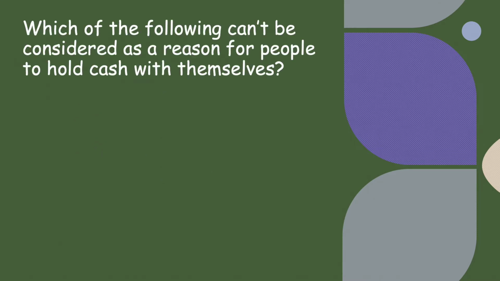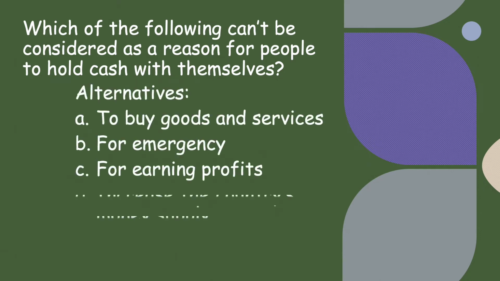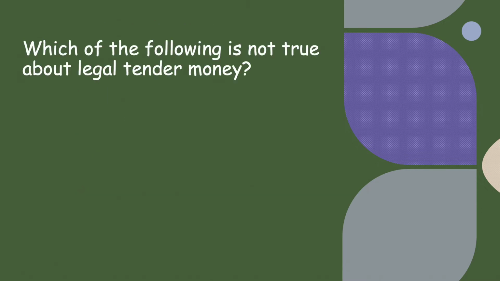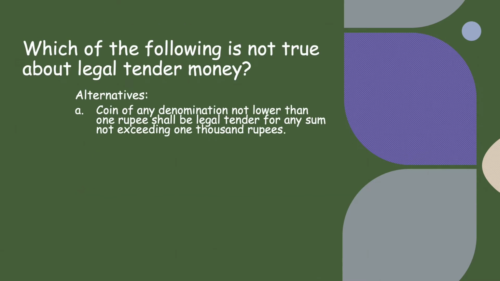Which of the following can't be considered as a reason for people to hold cash with themselves? Alternatives are given here, and the correct option is increase the country's money supply, because people hold money for goods and services, for emergency purpose, for earning profits. It is only that to increase the country's money supply, they don't keep money with themselves. Which of the following is not true about legal tender money? Now these I have discussed in my previous video, so you can go through them in detail.